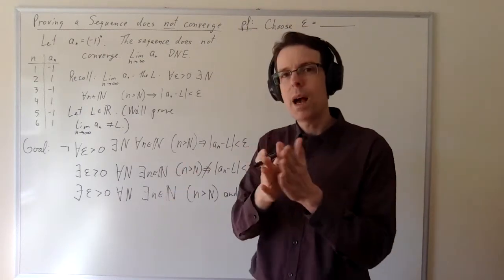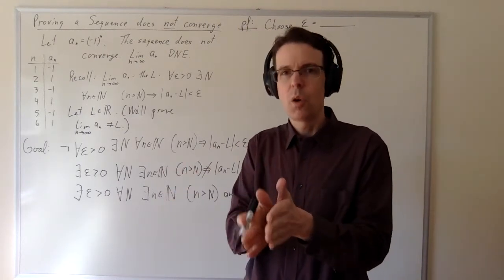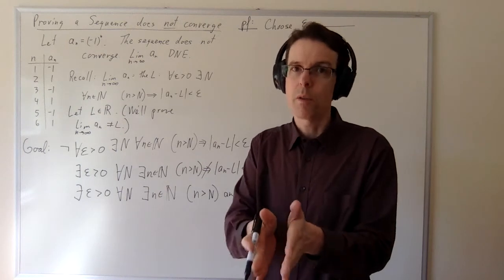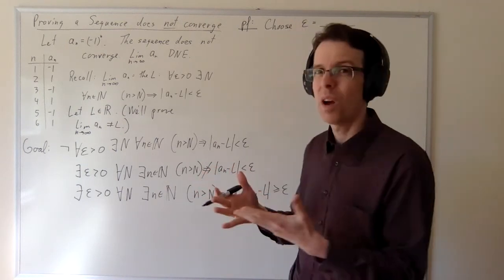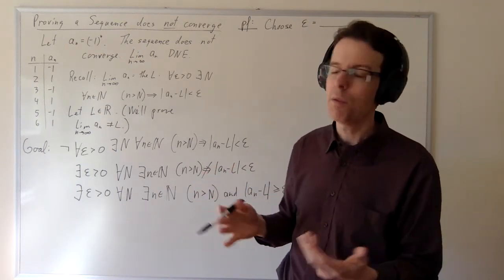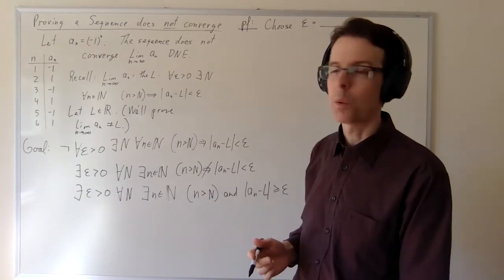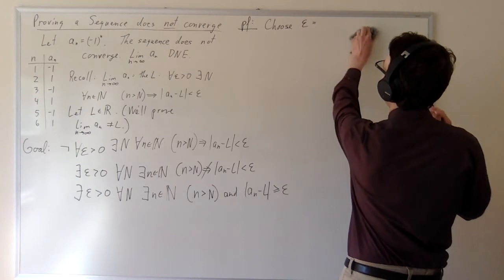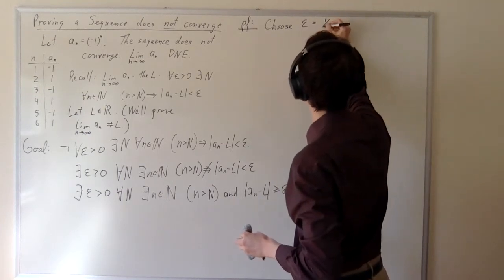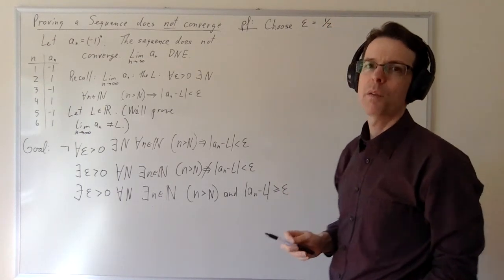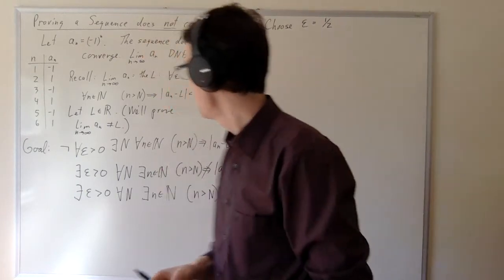And so we're probably not going to be able to get them to be closer than a distance of 1 from anything. And so epsilon equals 1 is a decent choice. Epsilon equals 1/2, that would work just as well. In fact, there are a lot of different values of epsilon that would work here. I'm going to plead ignorance here and say, I don't really know what would work, but let's just stick a 1/2 in there and see if we can make it work, okay?